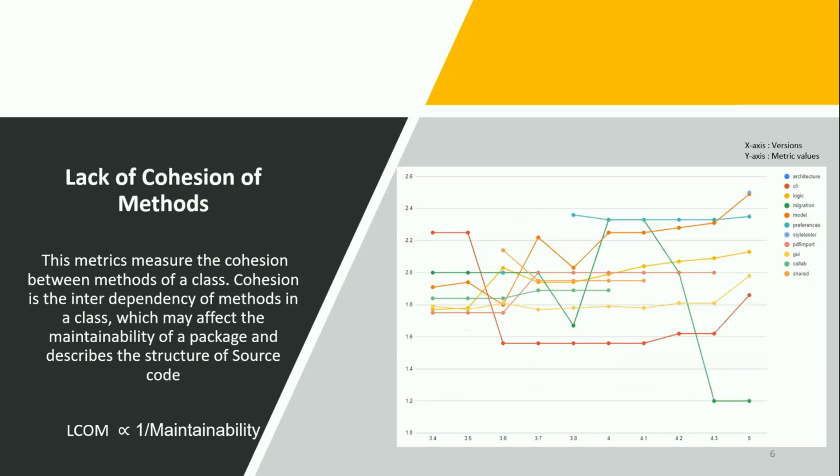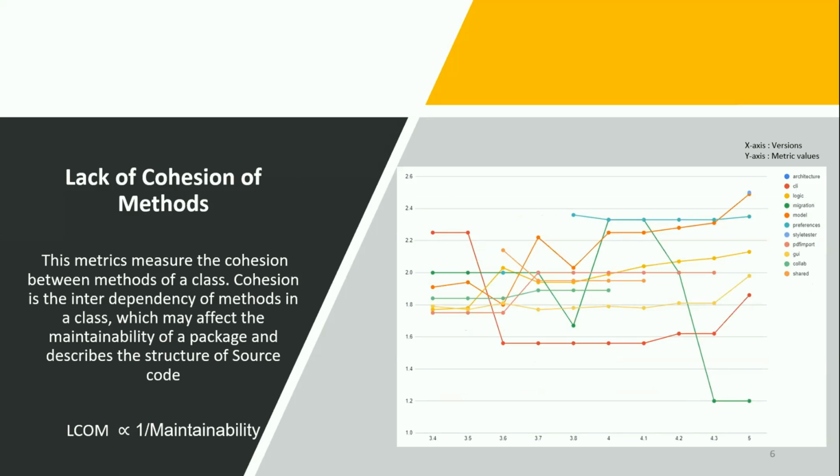And then we have lack of cohesion of methods. This metric measures the cohesion between the methods of a class. As we all know, cohesion is an interdependency of methods in a class, and LCOM is inversely proportional to maintainability. That is, as the LCOM value increases, the maintainability of the package decreases.